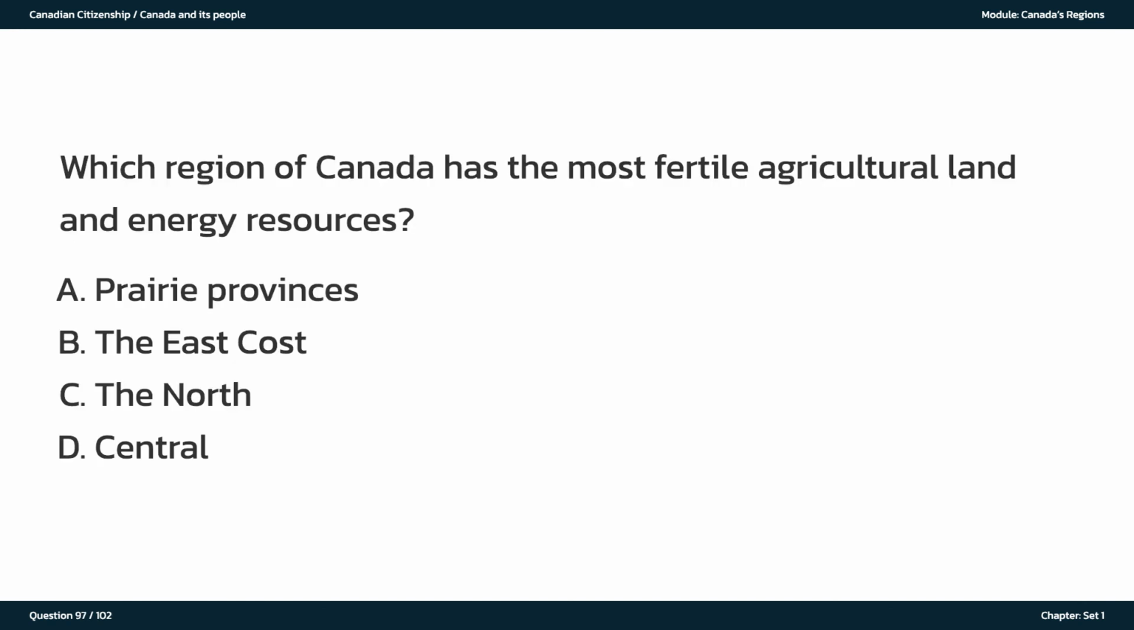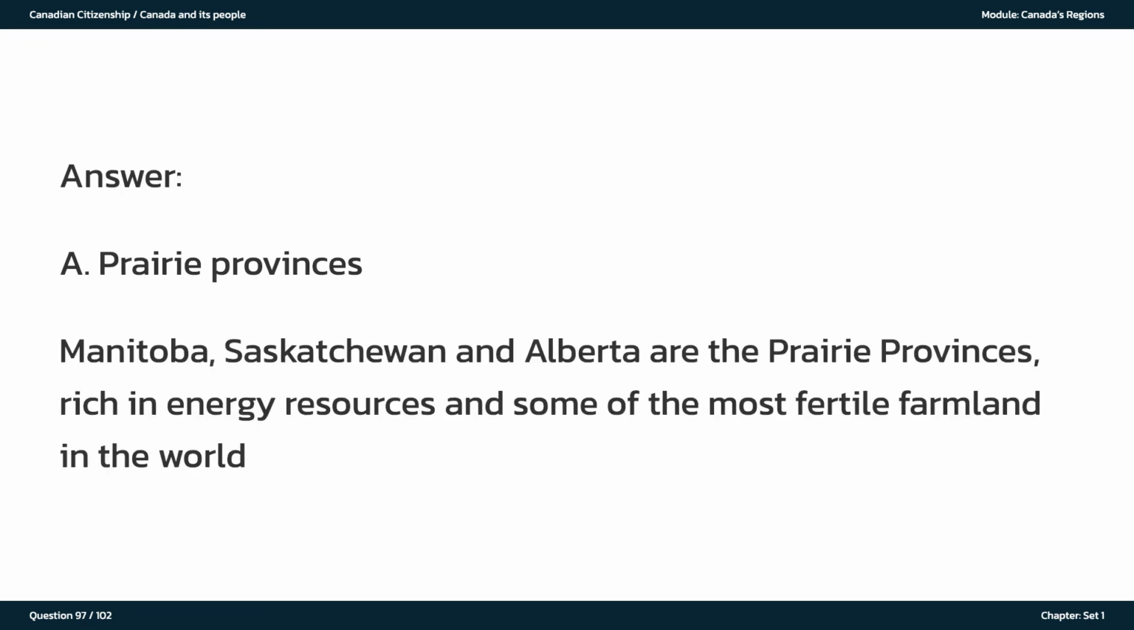Which region of Canada has the most fertile agricultural land and energy resources? A. Prairie Provinces. B. The East Coast. C. The North. D. Central. The answer is A. Prairie Provinces. Manitoba, Saskatchewan and Alberta are the Prairie Provinces, rich in energy resources and some of the most fertile farmland in the world.